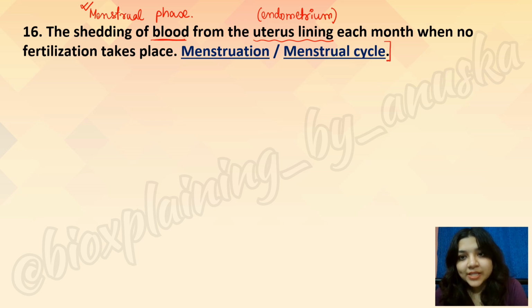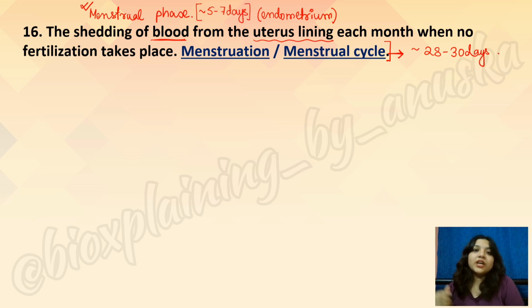The menstrual cycle is a cycle of approximately 28 to 30 days, out of which the menstrual phase is approximately the first 5 to 7 days in the beginning, when the lining sheds itself in the form of menstrual blood.